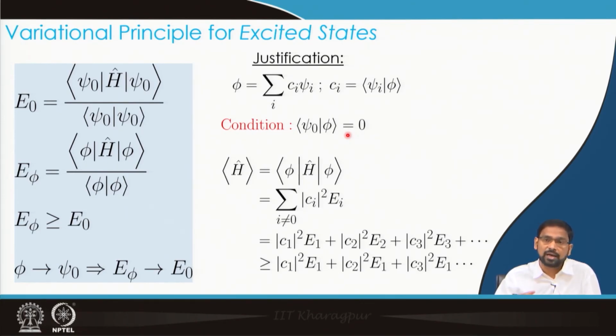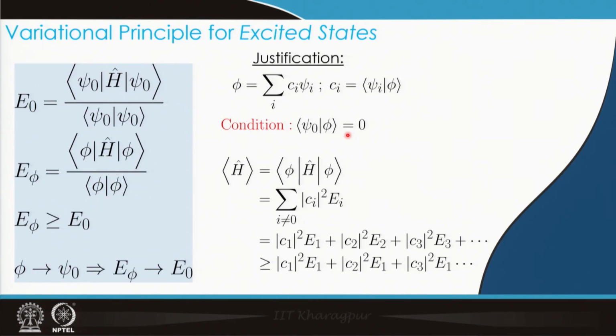However, so far as the ground state is concerned, the variational principle is a very efficient method to obtain an estimation of the ground state energy.